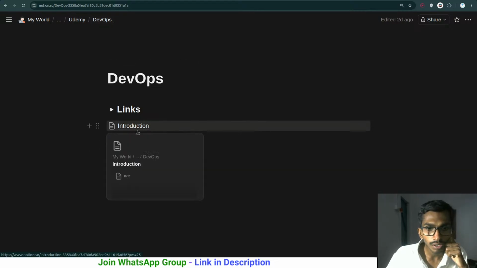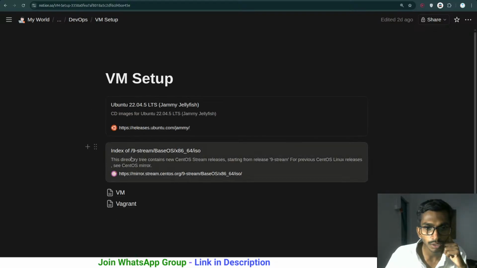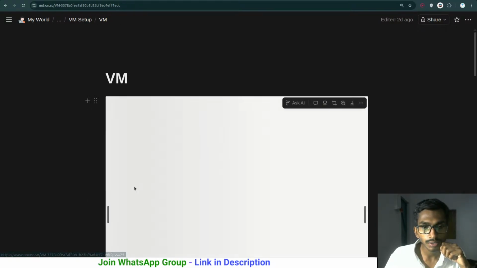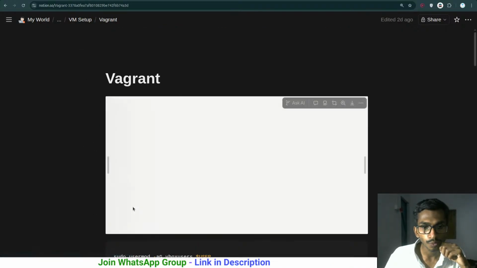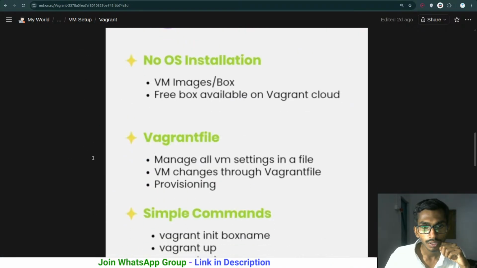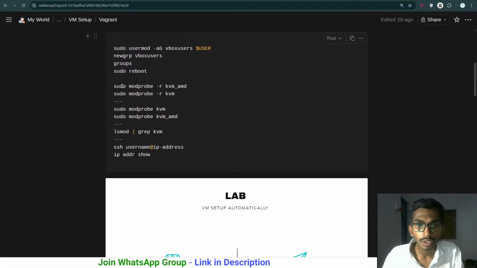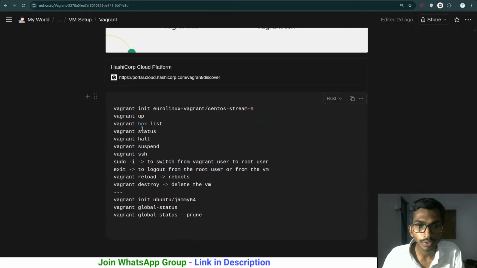Just a minute. Introduction, virtual machine setup, and Linux. Introduction, I have these things, and I have this introductory part. Then here, I have virtual machine and vagrant. Inside this virtual machine, I have these things. Inside vagrant, I have vagrant related commands. Okay, that's fine. So let me just simply go through it. So when it comes to vagrant over here, how am I gonna be getting the stuff? Here, these are the commands.